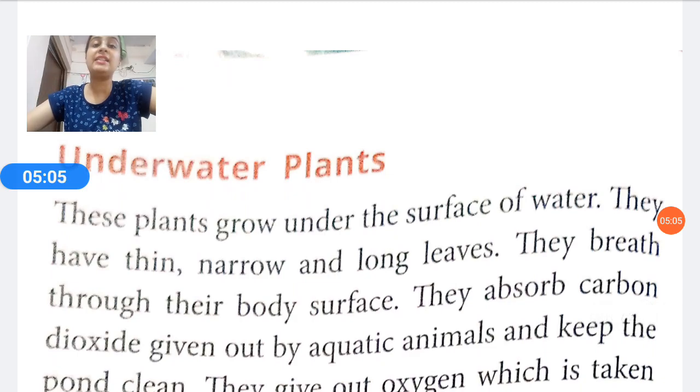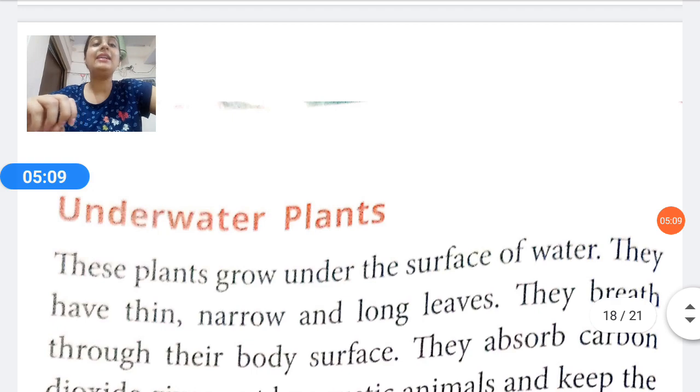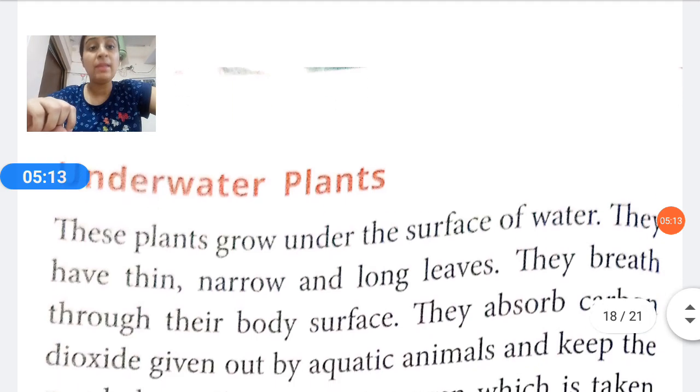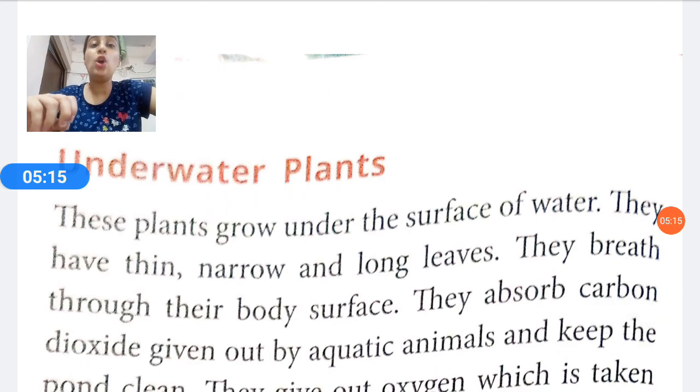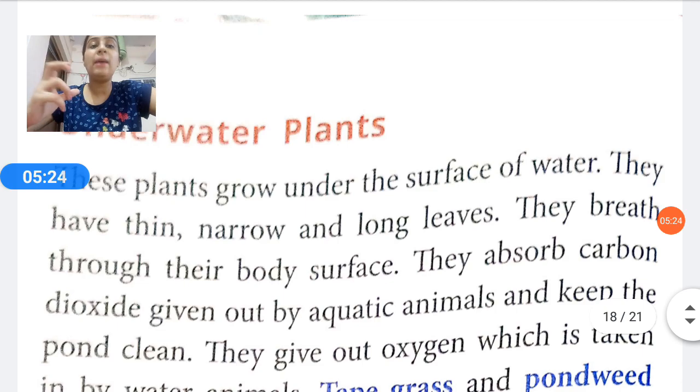Underwater, as the name suggests, they are completely inside the water. These plants grow under the surface of water. Where do they grow? They grow under the surface of water. They have thin, narrow and long leaves. इनकी जो leaves होती हैं वो काफ़ी broad नहीं होती हैं, चौड़ी नहीं होती हैं ज़्यादा, narrow, thin, पतली and they are very long. They breathe through their body surface. How do they breathe? From the body surface.